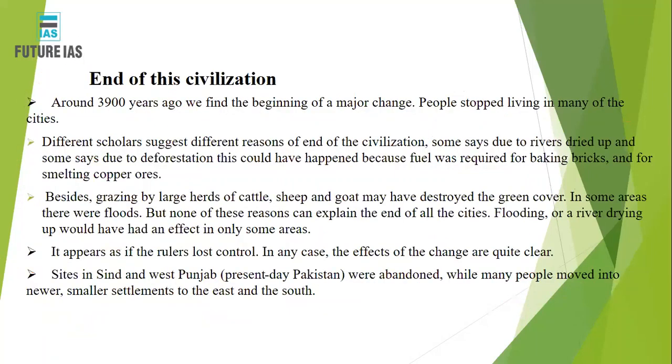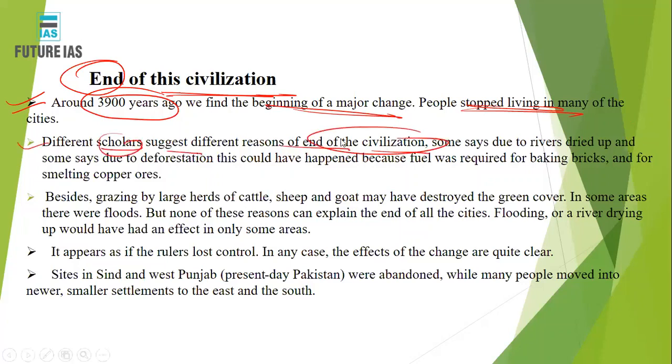Okay, let's discuss the end of this civilization, how the end of this civilization occurred. So first of all, around 3900 years ago, we find the beginning of major change. Let's say around 4600 years ago the civilization started, but around 3900 years ago major changes started evolving. The people stopped living in many of the cities. What was the reason? Many people do not know. Even scholars suggest different reasons. What would have been the reasons for the disappearance of this great Harappan civilization? Many scholars suggest different reasons for the end of the civilization.